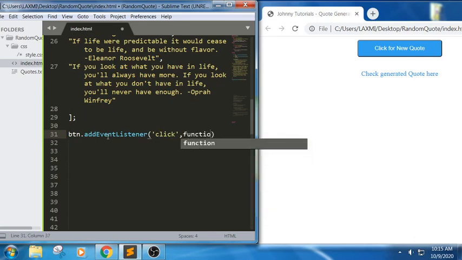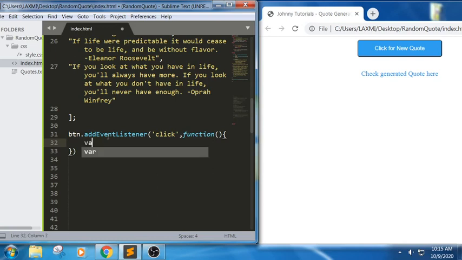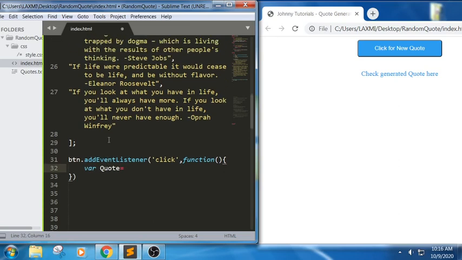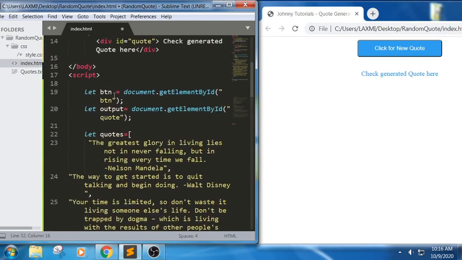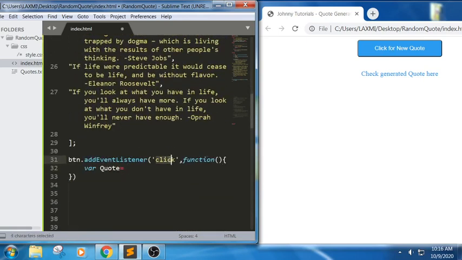Inside this we have a function. Inside this function we are trying to write quote equals to. When the user clicks on this button, we are trying to read it and it should be able to perform this function. In the sense, it should be able to execute this code.